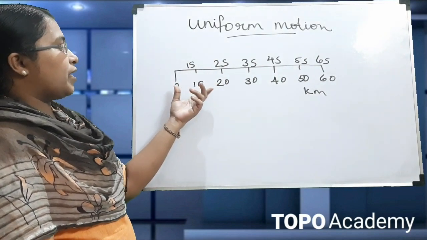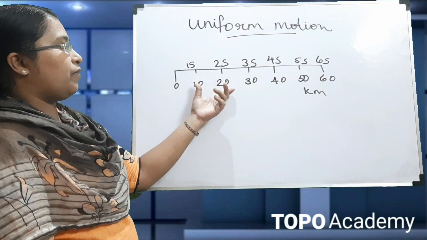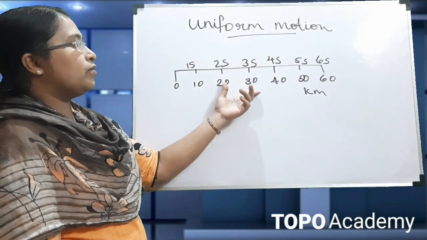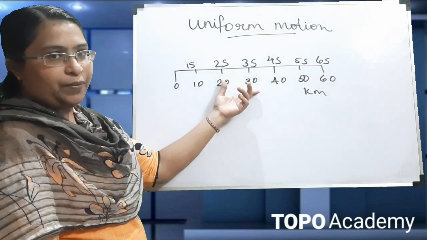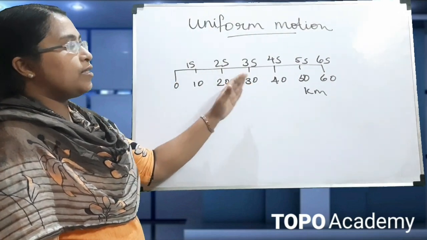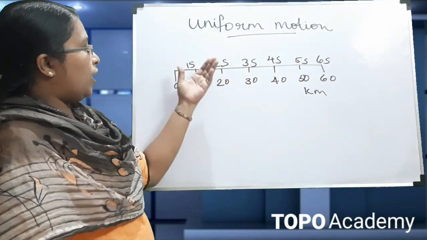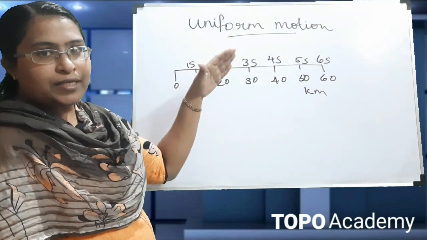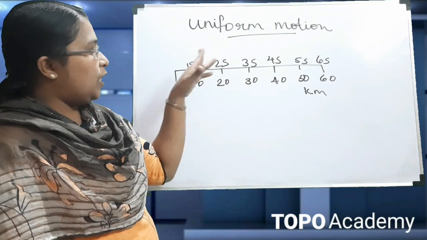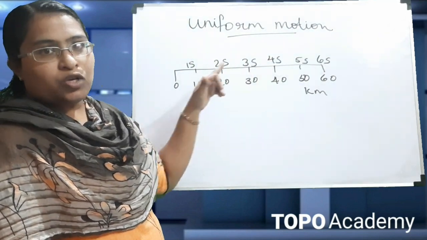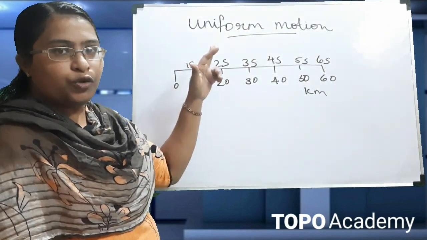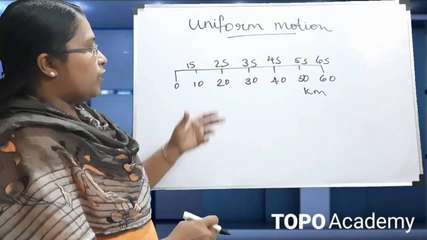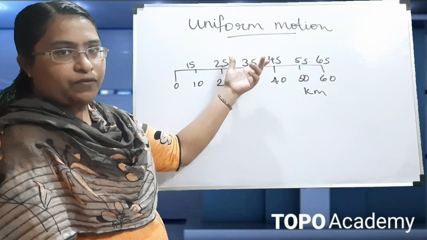In 1 second it is 10 kilometer. Next it has covered again 10 kilometer, that is 20, and again next it covered 10 kilometer, it becomes 30. In all the cases it has covered equal distance, and the time difference is also 1 second. That means it has covered equal distance in equal intervals of time. Such type of motion is known as uniform motion. So it is uniform motion if it covers equal distance in equal interval of time.